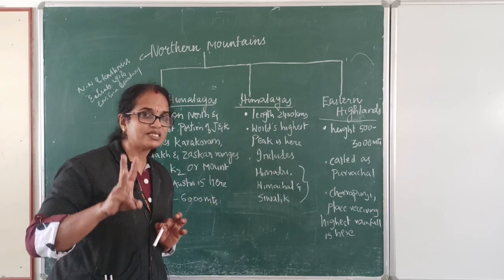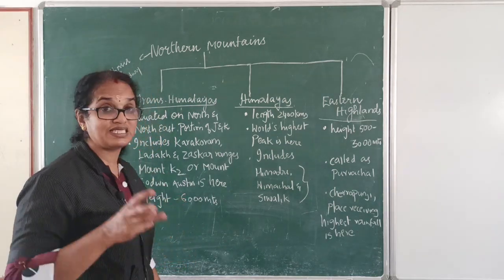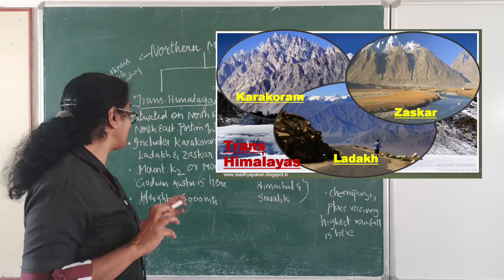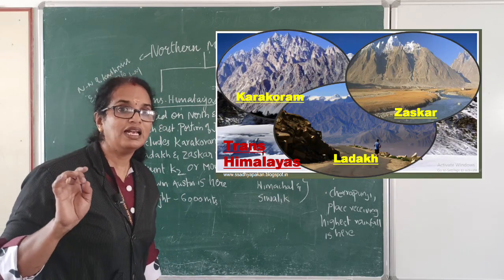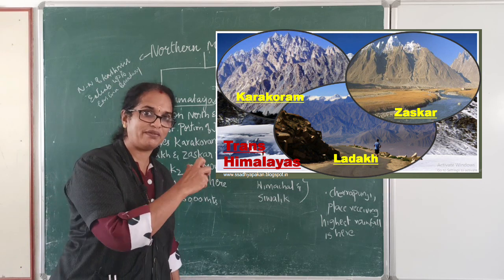It includes three major mountain ranges, that is Karakoram, Ladakh and Zaskar ranges, which you can see here.